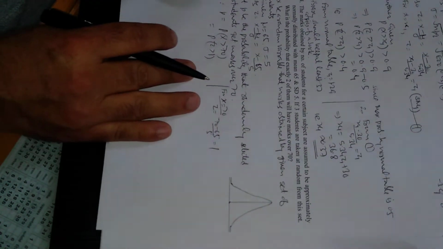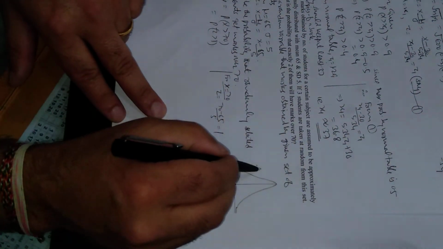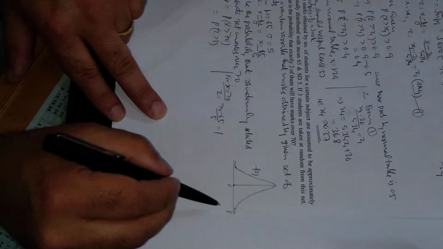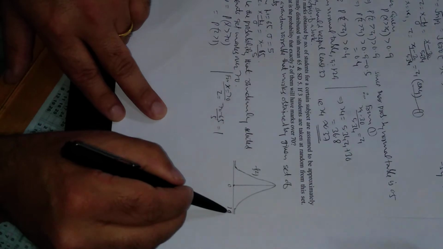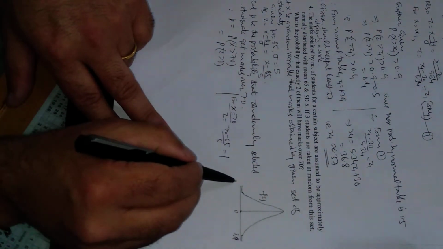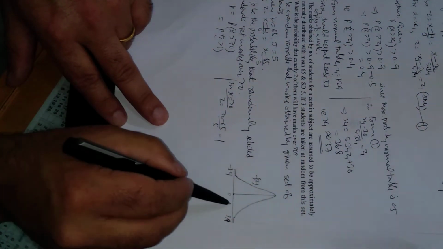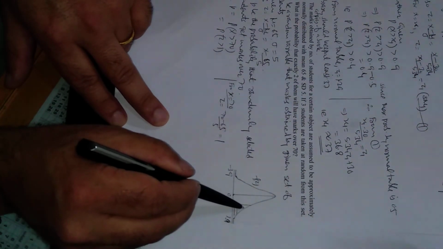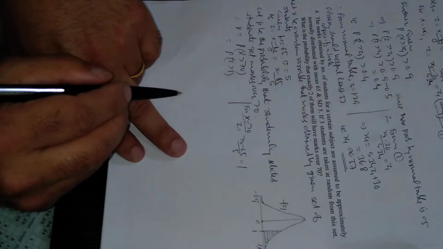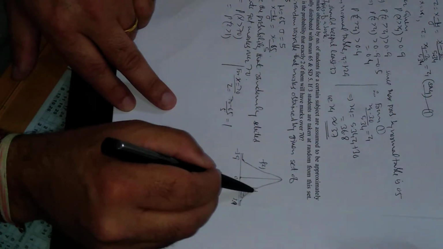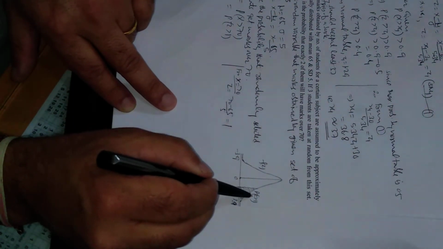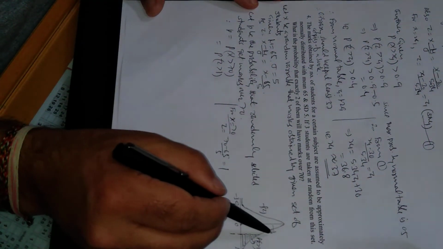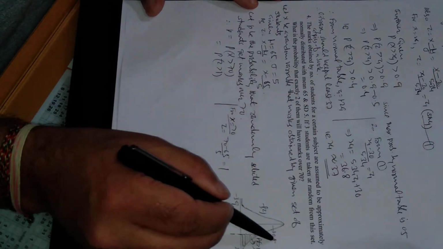Z greater than 1, you can see now from the normal table, this is the normal curve for z. Z is equal to 0, and 1 will be somewhere here. Greater than 1 means this shaded portion. This is the probability of z greater than 1. We know the total area of one side is 0.5.